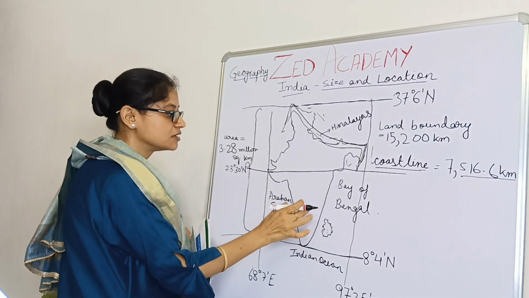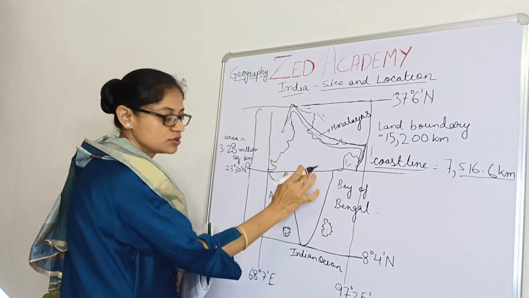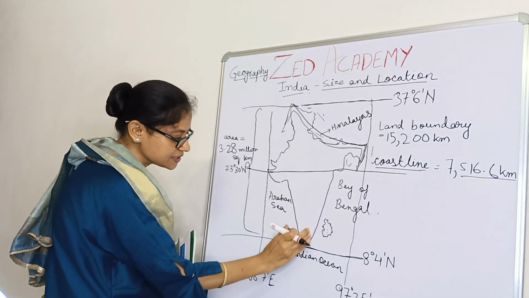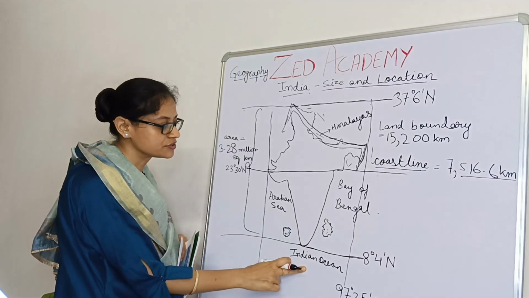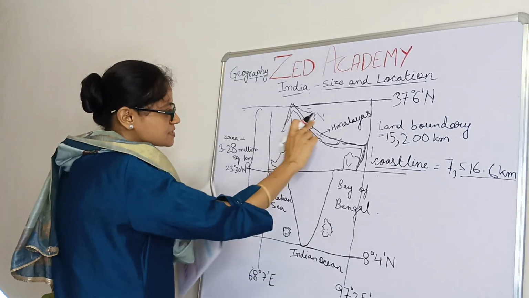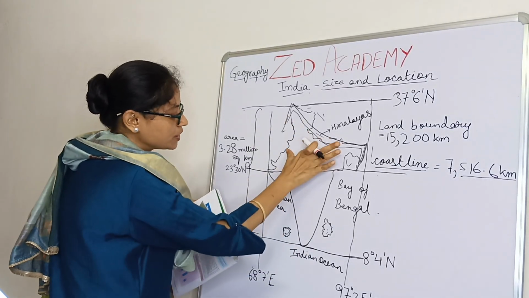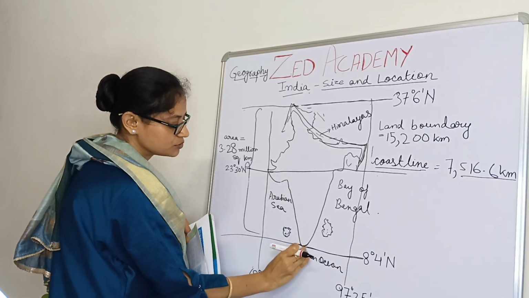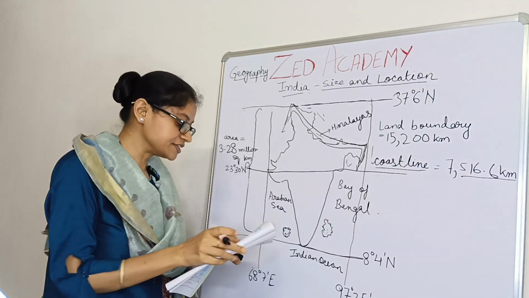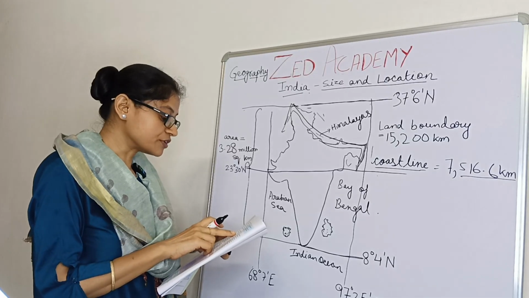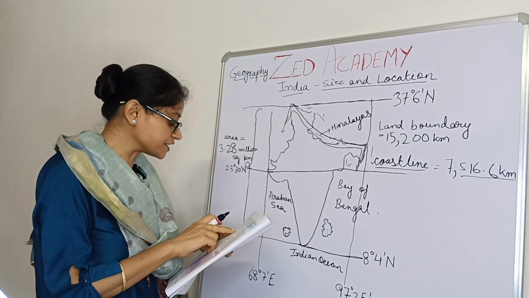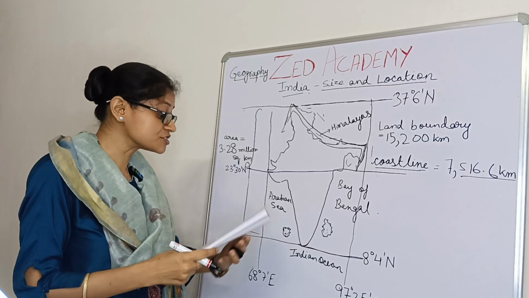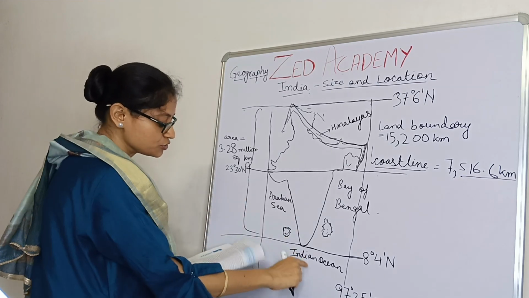Taper means it becomes thin and protrudes towards the Indian Ocean. The land is broad at the top and tapers here. This is written in the book: south of about 22° north latitude it begins to taper and extends towards the Indian Ocean.